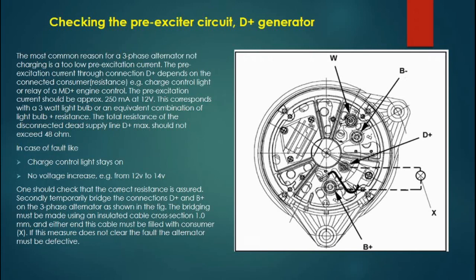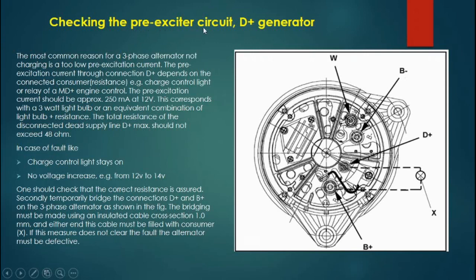We must also check the generator ground and the pre-excitation from the vehicle electronics. If all these four things are okay but the generator is still not working, it means the generator itself has a fault.